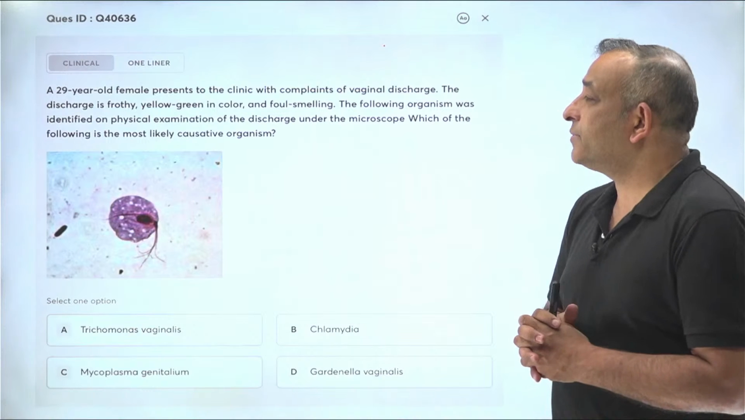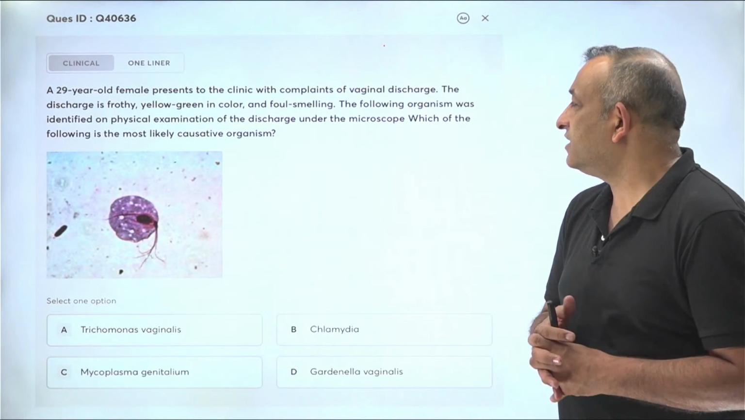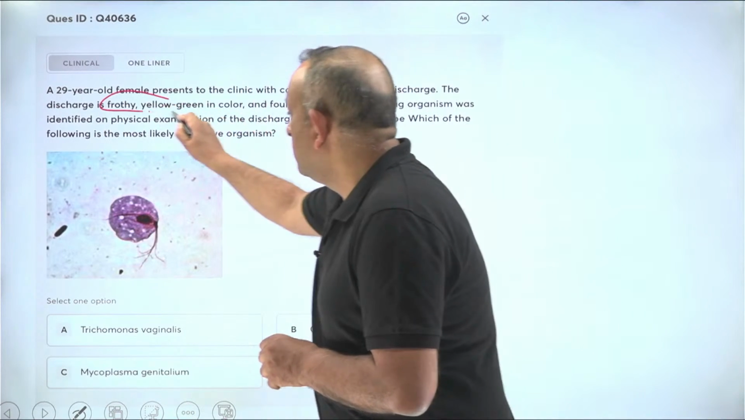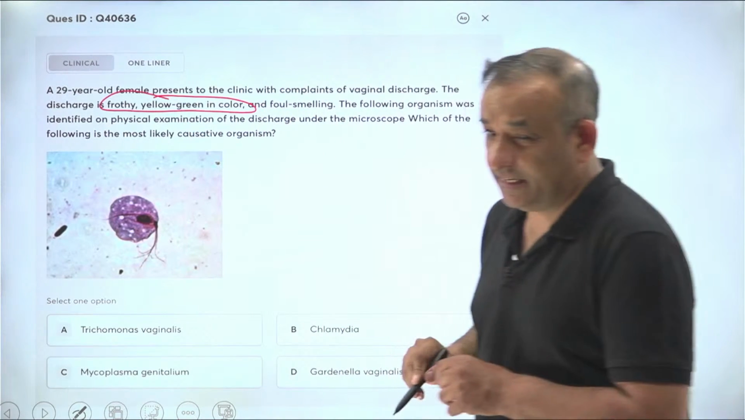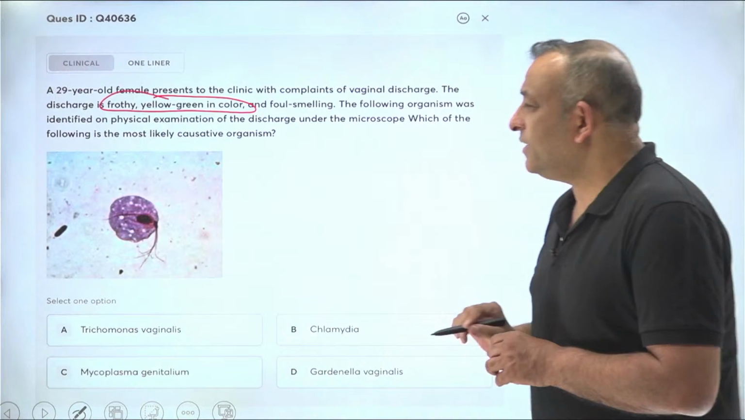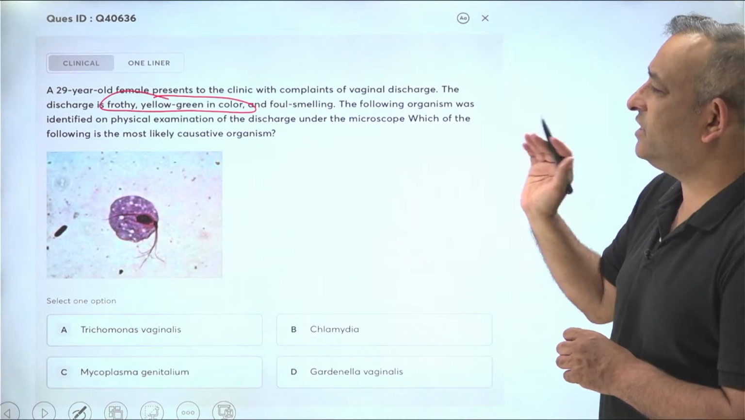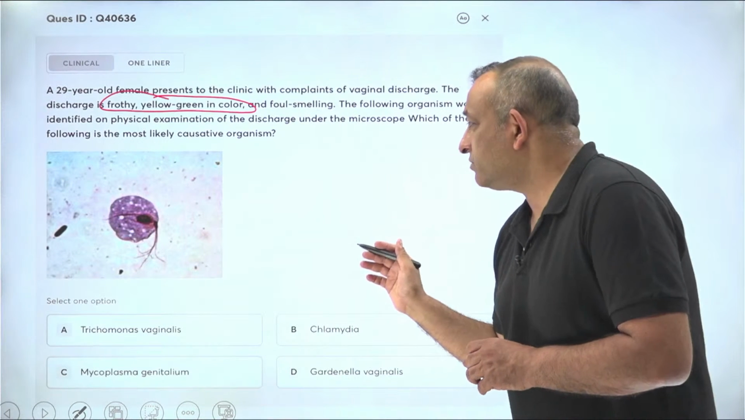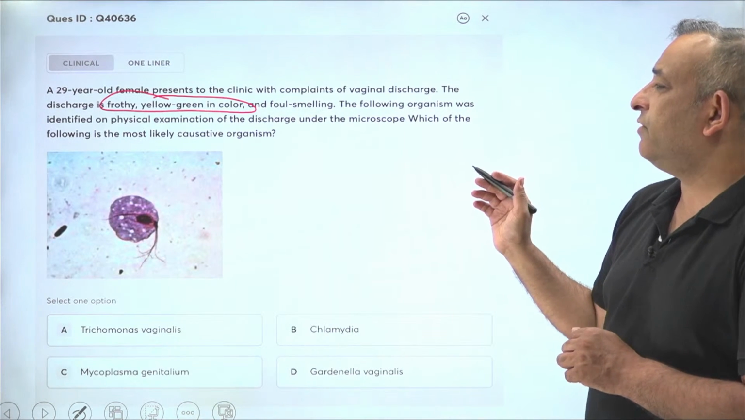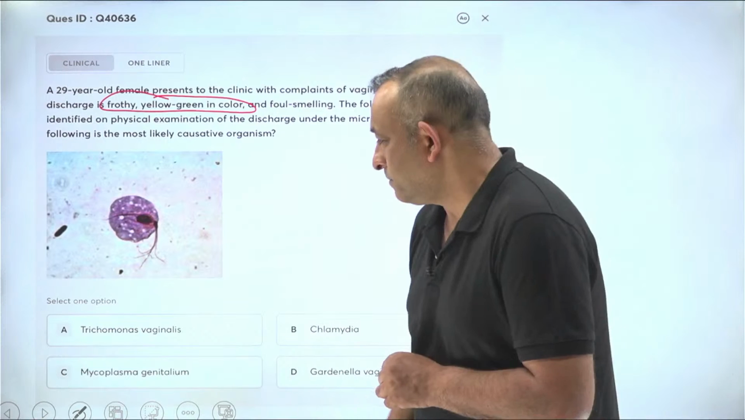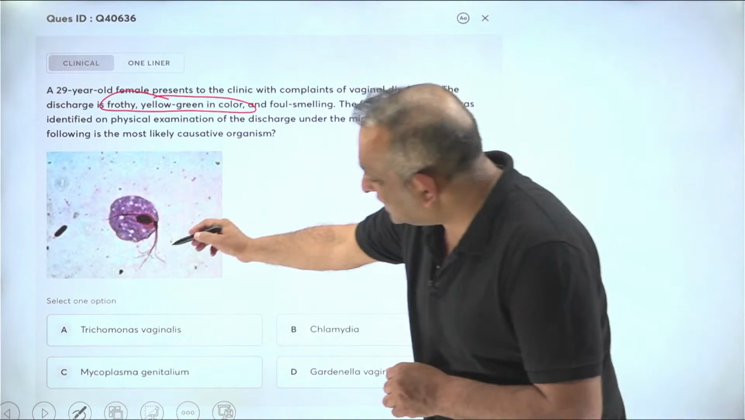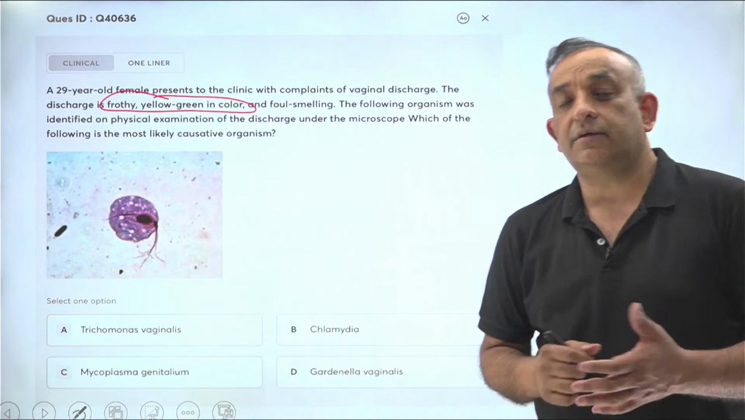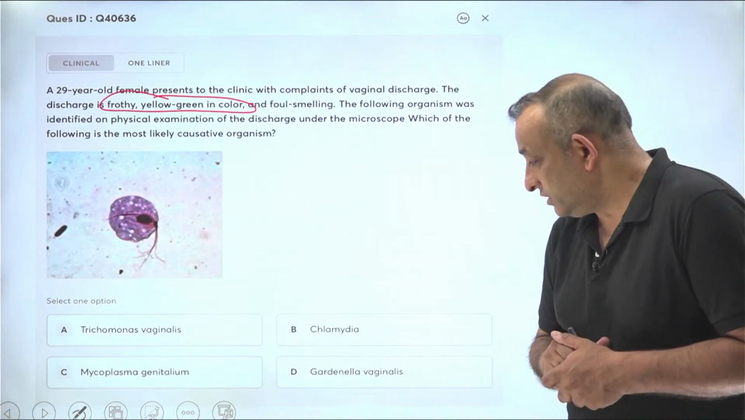So, a 29-year-old female presents to the clinic with symptoms of vaginal discharge. The discharge is frothy, yellow-green in color. Okay, this itself will tell you something. Foul smelling, it may or may not be, but frothy yellowish green in color. The following organism was identified on examination of the discharge under the microscope. Which of the following is the most likely causative organism? So, yes, you're seeing some flagella here in an organism which is motile. So, it's a flagellate protozoa which is Trichomonas vaginalis.